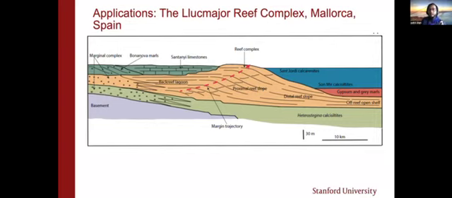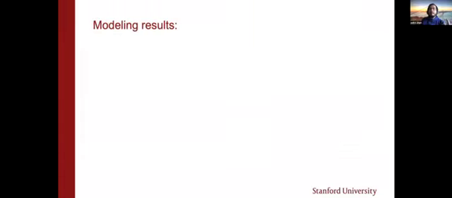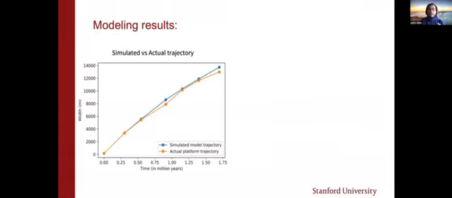The advantage is that when we ran our model for this carbonate platform, with parameter values which were easily obtained from the outcrops, our model performs very well. In the image shown, it tracks the actual platform trajectory really well. The actual platform trajectory is shown in orange, and the simulated model trajectory is in blue.